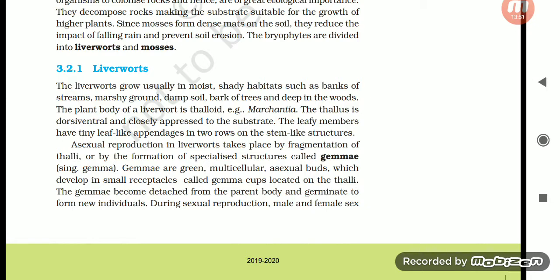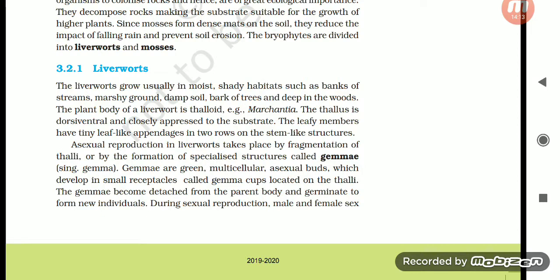Asexual reproduction in liverworts takes place by fragmentation of thalli or by the formation of specialized structures called gemmae, singular gemma. Gemmae are green multicellular asexual buds which develop in small receptacles called gemma cups located in the thalli. The gemmae become detached from the parent body and germinate to form new individuals.